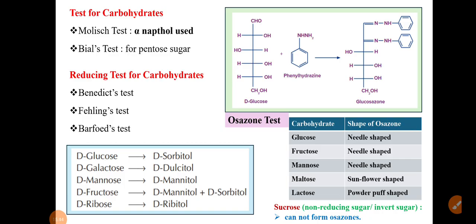Most of the time they ask which one of the following does not show the osazone test. That is sucrose, because it is a non reducing sugar. Maltose and lactose are also disaccharides, but they are reducing sugars, so they show different forms: maltose shows a sunflower shape and lactose a powder puff shape. But sucrose is a non reducing sugar, so it does not show any osazone test. That point is very very important.